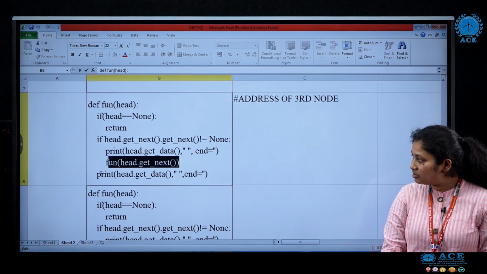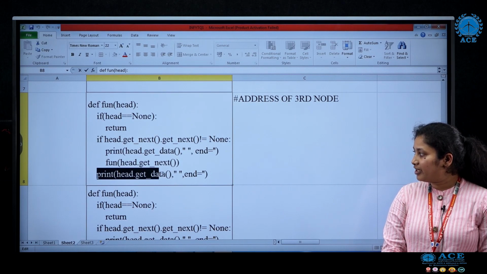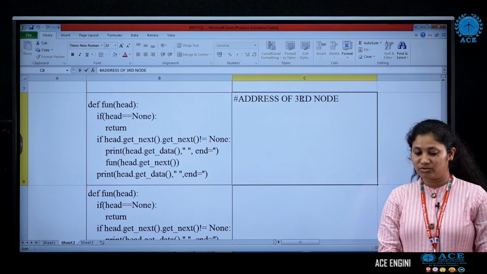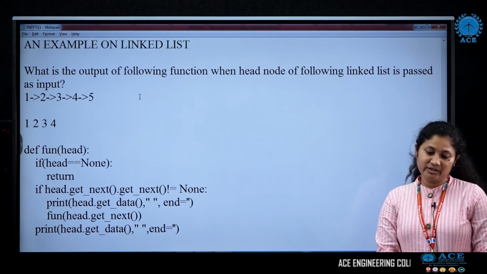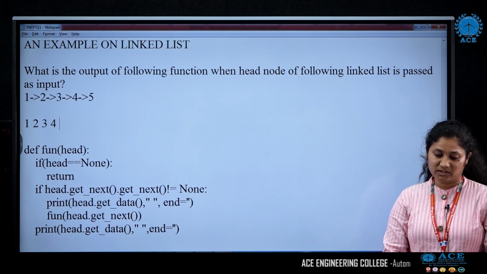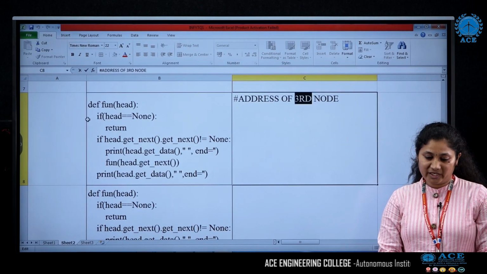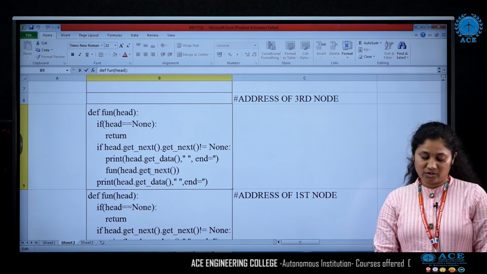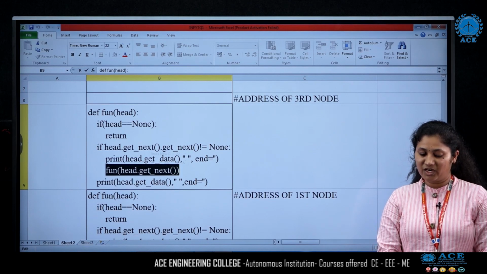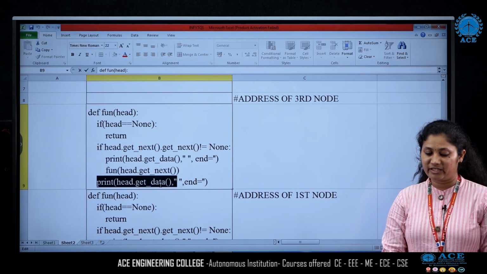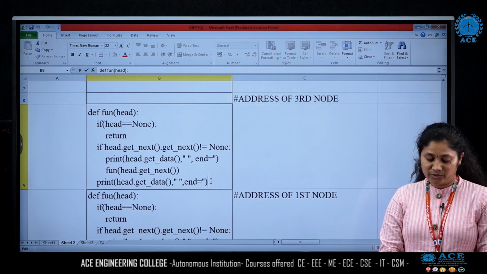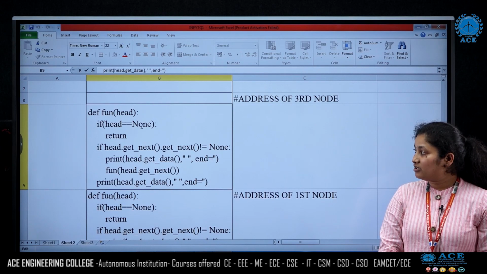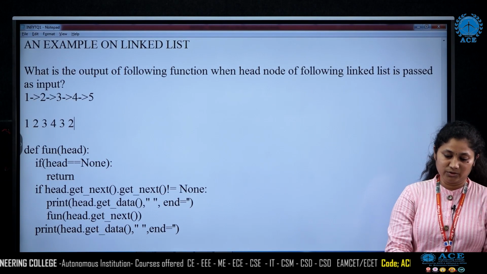Now we have one more statement after that: again print head.getData(). Here the head was pointing to the address of the third node, so we are going to print the value at the third node, that is nothing but 3. Now again we return back to the function from where it was called. It was called from here. After returning, head.getData() should be printed again, so we print the data at the second node, that is nothing but 2.